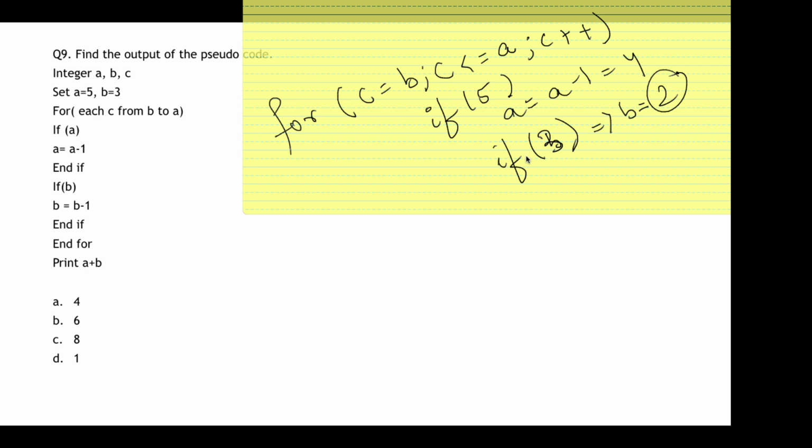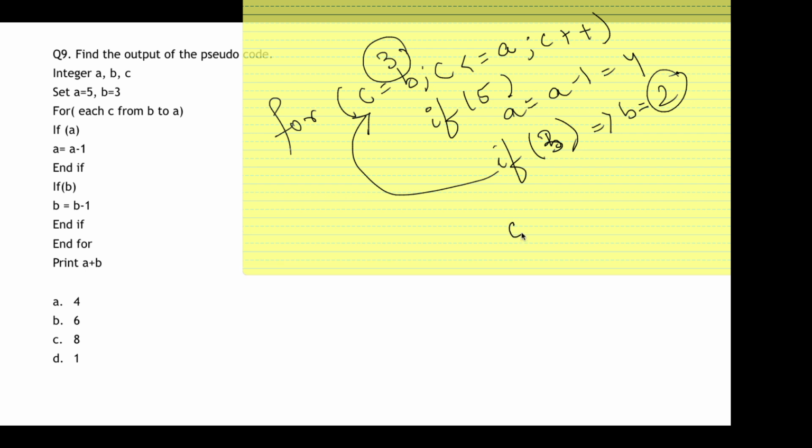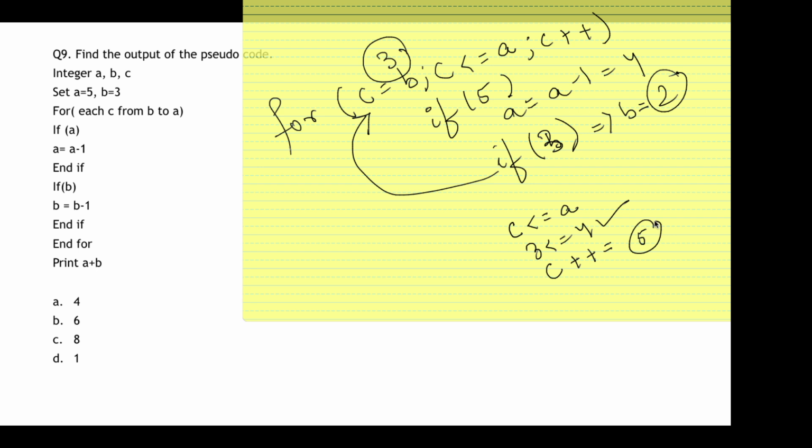The c value was first assigned the value of b, that is 3. Okay. Now c's value will be checked whether c's value is less than a. So 3 less than equal to 4, it's true. So what will happen? C plus plus. Now c's value will become 4. Okay. So now it will again enter the loop.